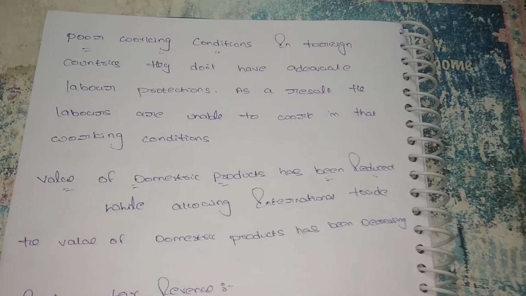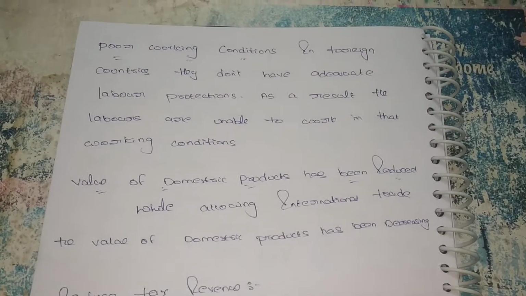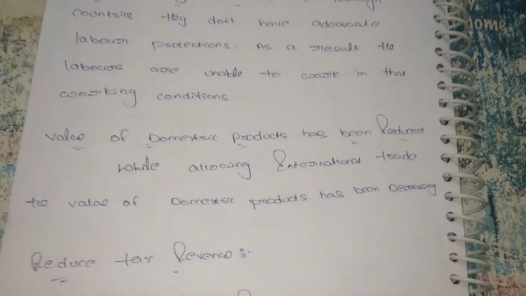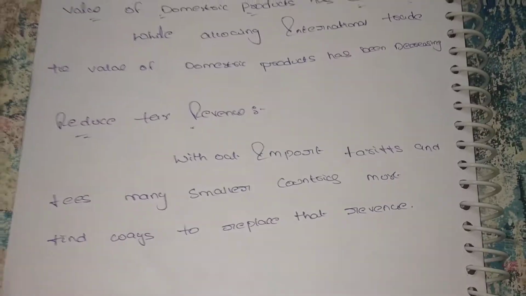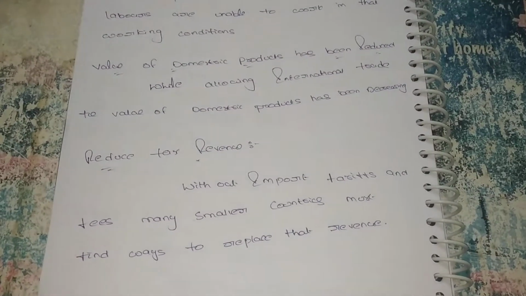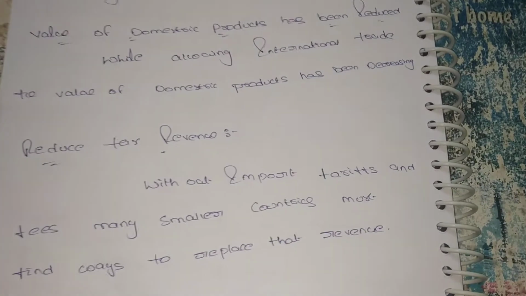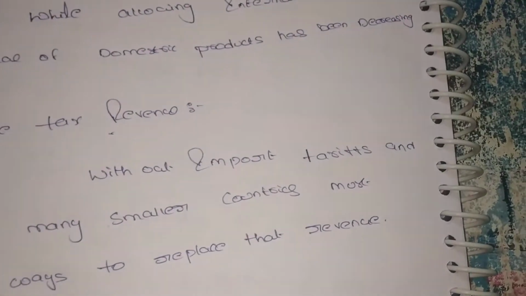Next, value of domestic products has been reduced. While allowing the foreign goods, the value of our own products has been reduced, and the demand for our products is also less when compared to the foreign goods. Next, reduced tax revenue. Some countries mainly depend upon the revenue and taxes, and with the formation of the bloc, the countries are unable to enjoy the revenue. So it is also one of the reasons we can say it is a disadvantage of the trade blocs.